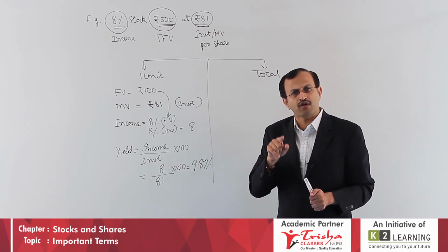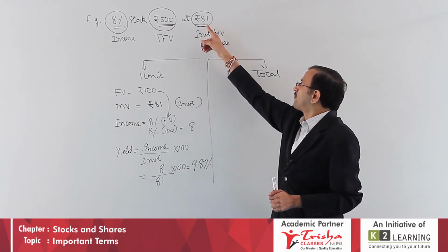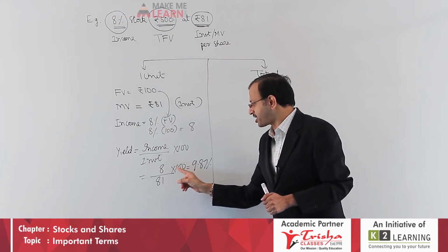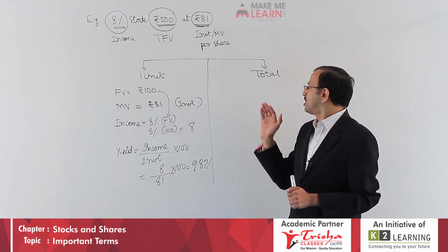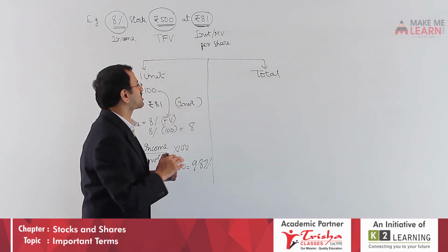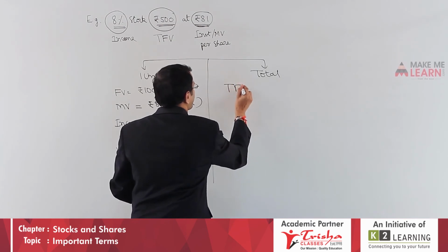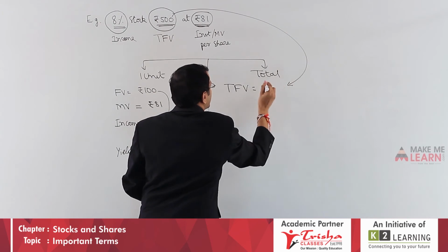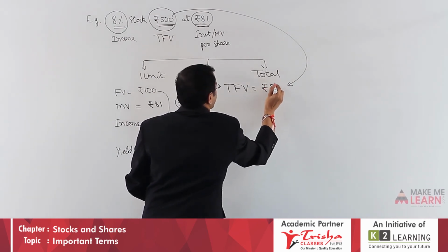To get 8 rupees, you have invested some money in the market. Pay investment or market value per share, which is 81. 8 by 81 into 100 is 9.87. Looking at the other side, in totality, all put together, how much is the face value? Total face value is clearly given in the question: rupees 500.